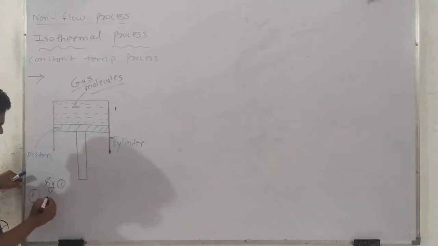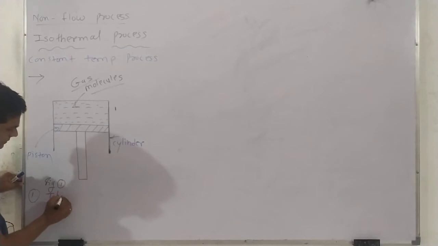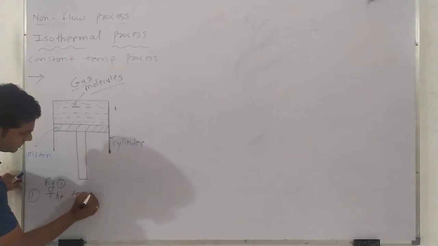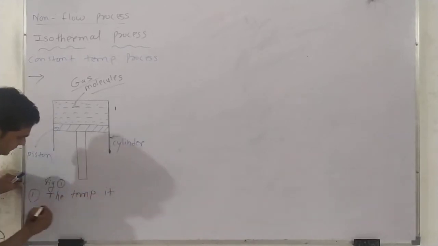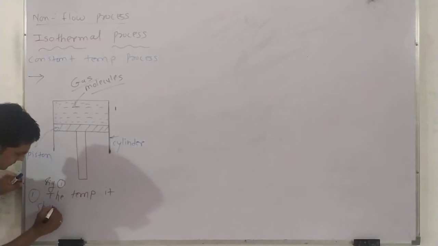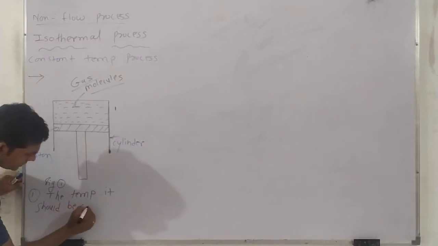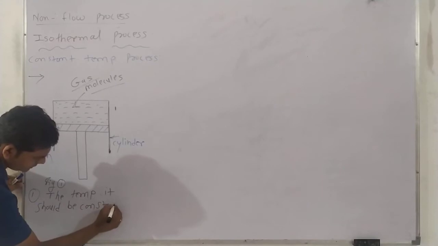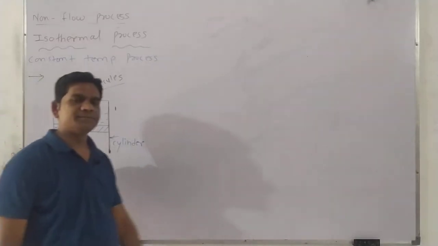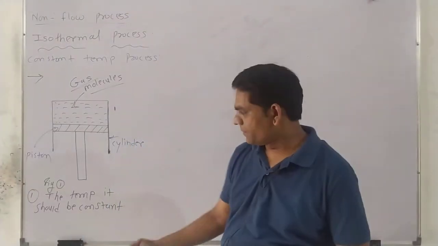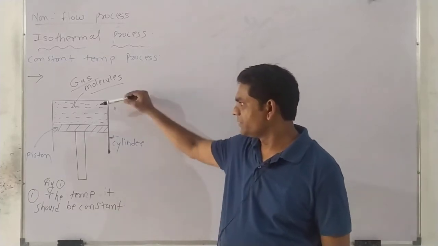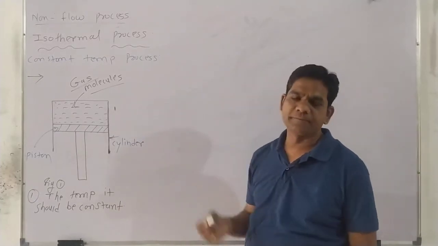Our first assumption is that the temperature should be constant between system and surrounding.